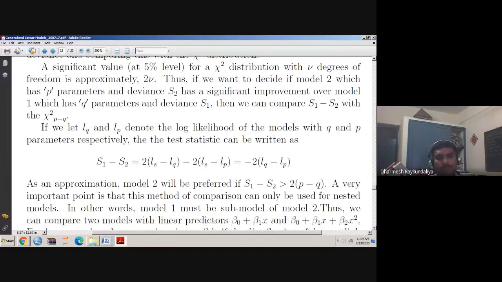So when you say that the second model is preferred over model 1, it is when the difference of the deviance exceeds twice the difference in the number of parameters of the models under consideration. What is P? P is the number of parameters of model 2. Q is the number of parameters of model 1. Is that okay?